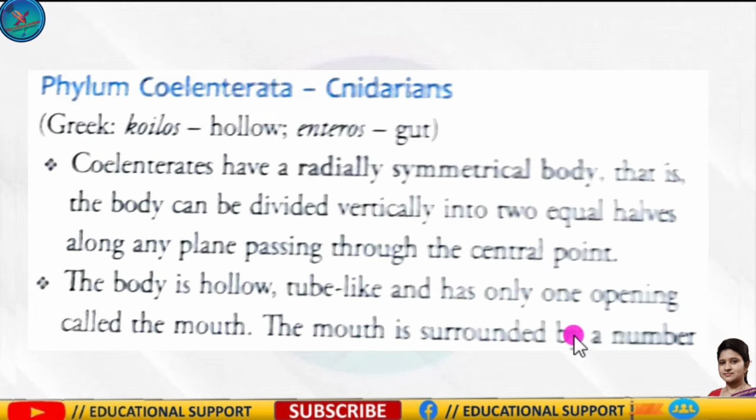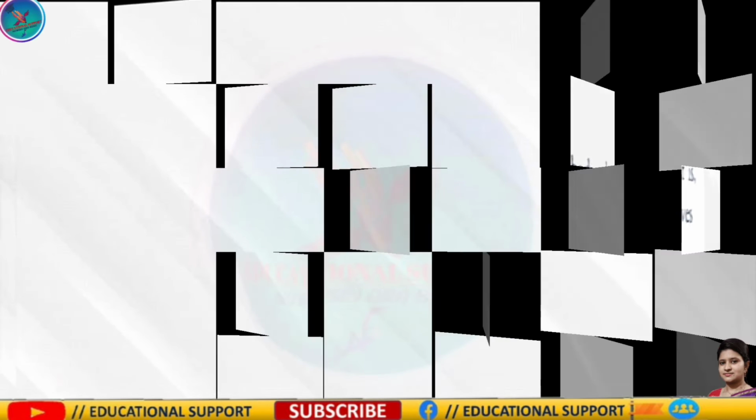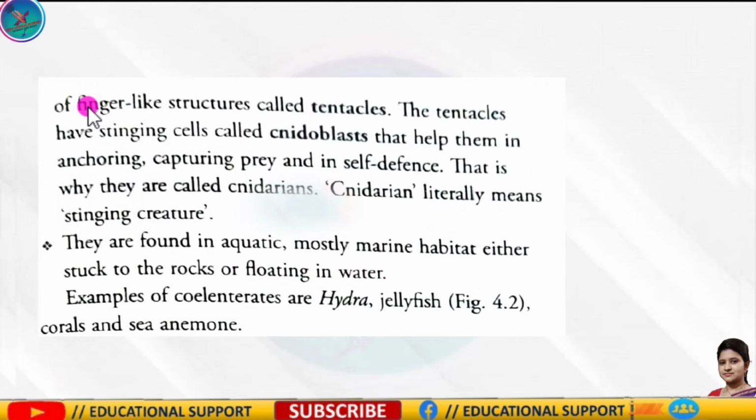The mouth is surrounded by a number of finger-like structures called tentacles. The tentacles have stinging cells called cnidoblasts. What is cnidoblast? Cnidoblasts help in anchoring, capturing prey and in self-defense. That's why they are called cnidarians. So cnidarian literally means the stinging creature. You have to remember these terms.